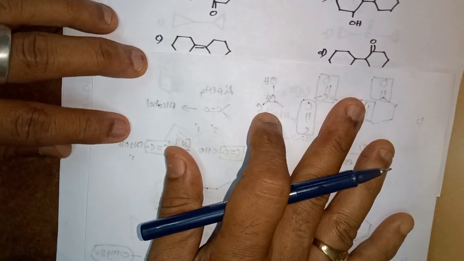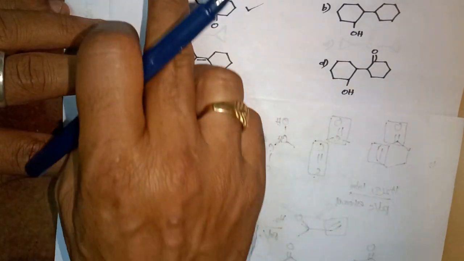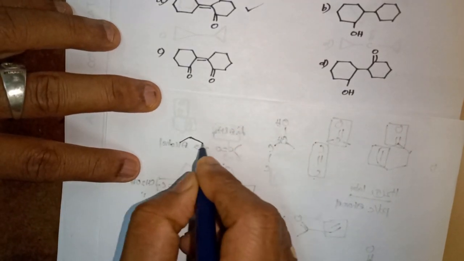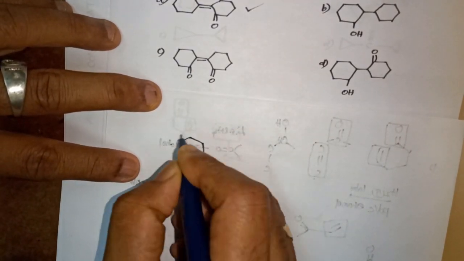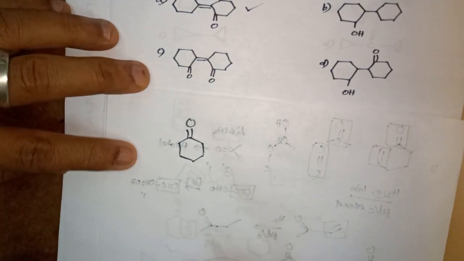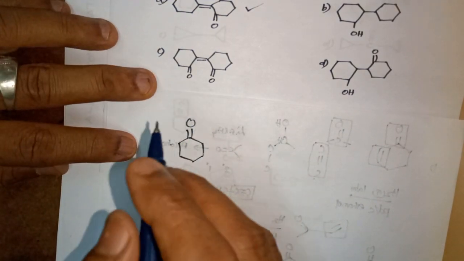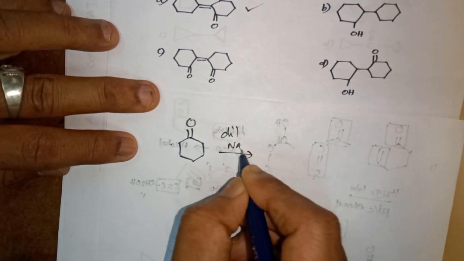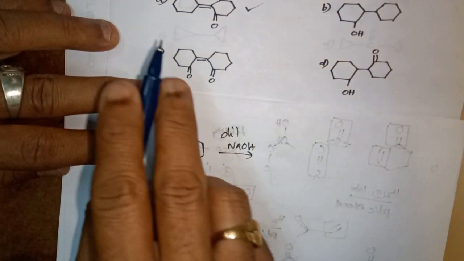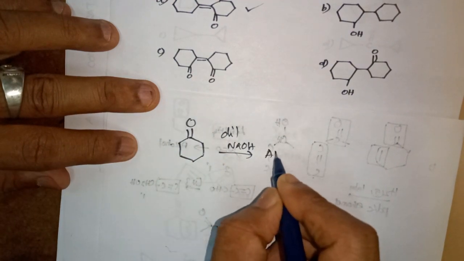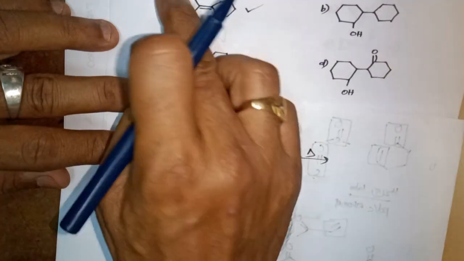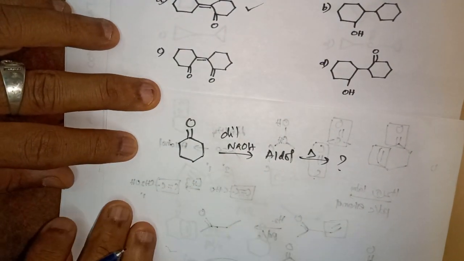What is called cyclohexanone? It is called cyclohexanone. It undergoes aldol with dilute sodium hydroxide. It forms aldol, followed by heating. What is the product, they ask.